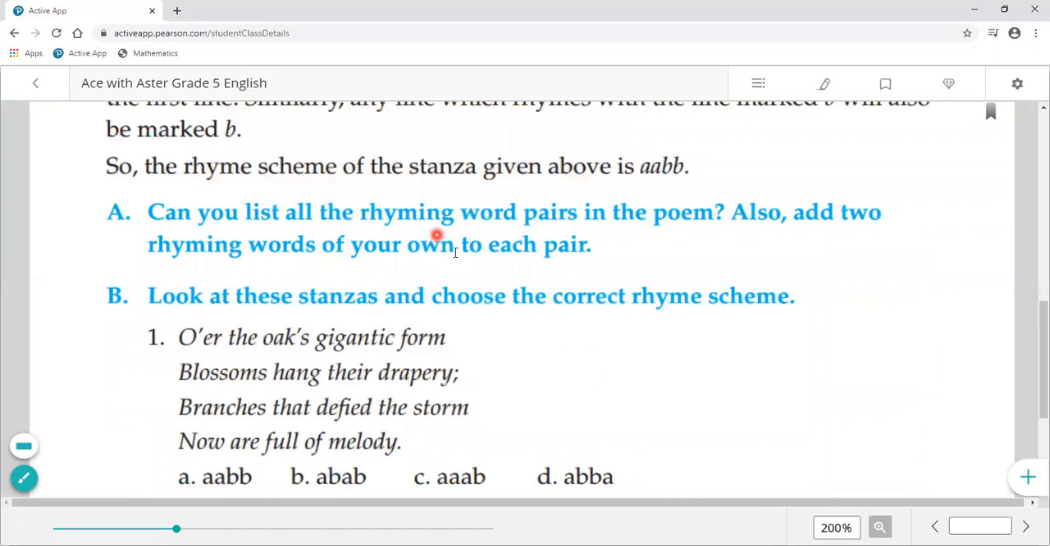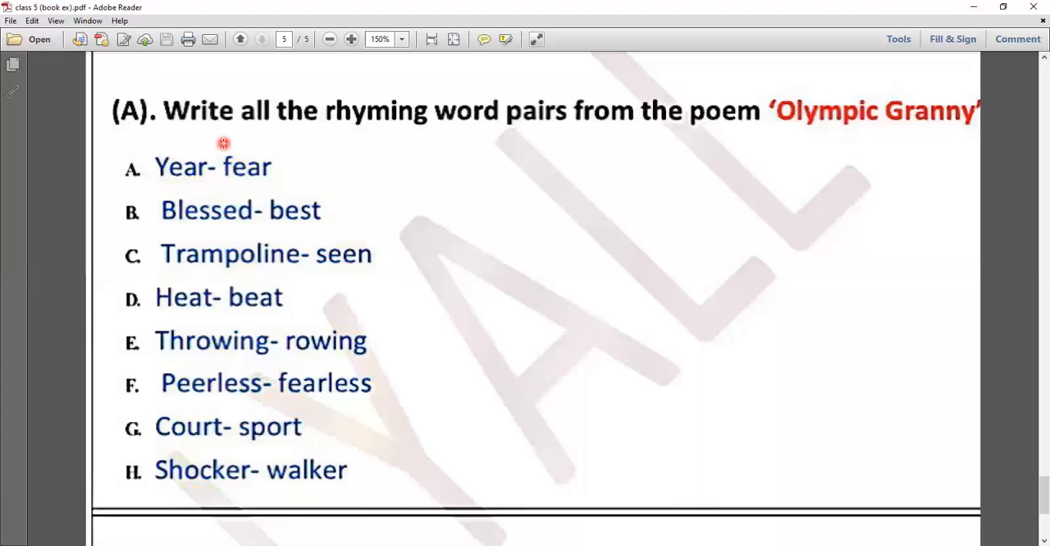Now there is a question related to it. Can you list all the rhyming word pairs in the poem? Also add 2 rhyming words of your own to each pair. Now I'm going to show you the answer of this. I have chosen this from our poem also. So here you can see the rhyming words.